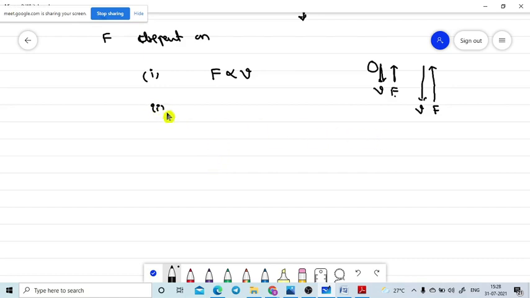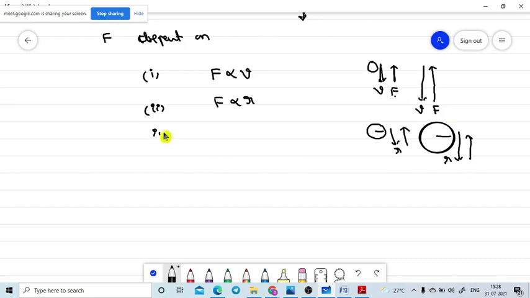Second, the viscous force is directly proportional to the radius of the body moving in the fluid. If a smaller radius body is moving in the fluid, the viscous force will also have a smaller value. If the radius r increases, the viscous force also increases. F is directly proportional to the radius of the body.